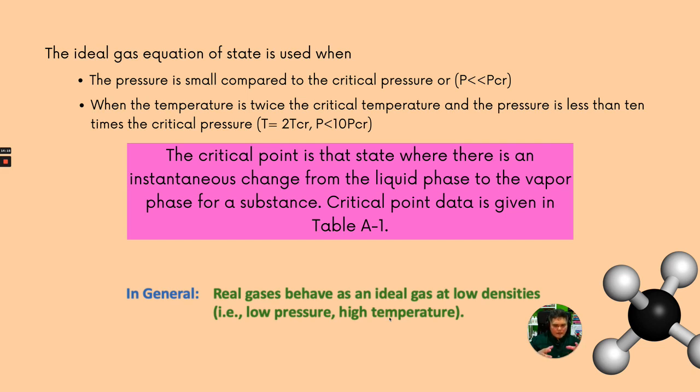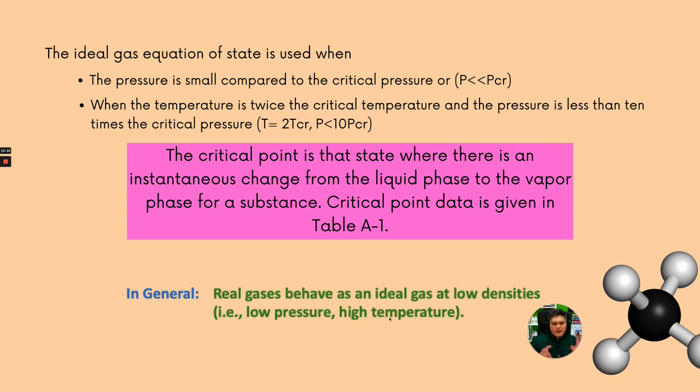The pressure will be very high, because it is compact, and you are not only colliding with the wall of the elevator, but actually you are colliding with each other. So at that particular point, the ideal gas equation is not valid to be used.